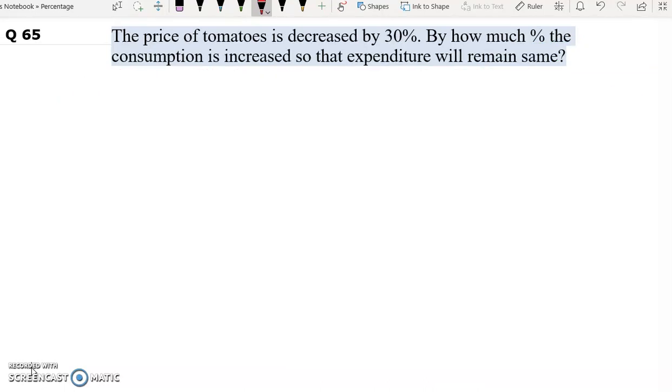Question number 65. The price of tomatoes is decreased by 30%. By how much percent the consumption is increased so that expenditure will remain same? Now the expenditure will not change. It should remain same. So in this question, the price of tomatoes is decreased by 30%. 30% in fraction, we know it's 3 by 10. So if this is the original price, the decrease is how much? Minus 3.